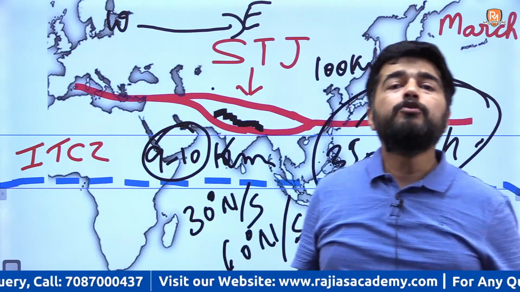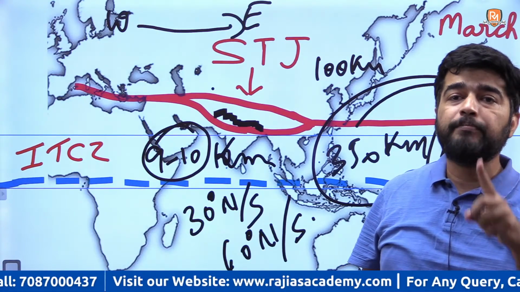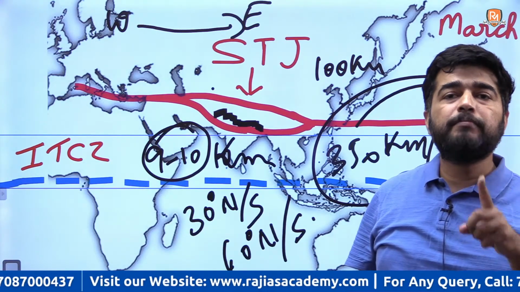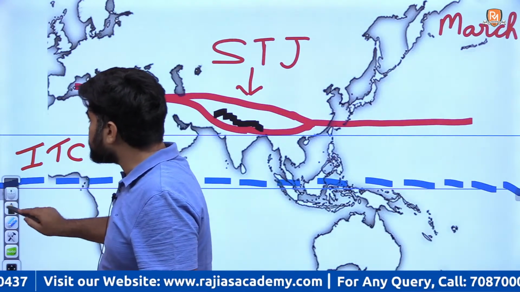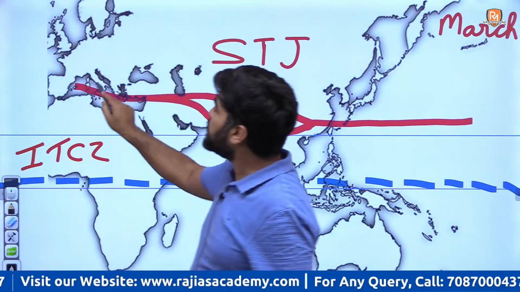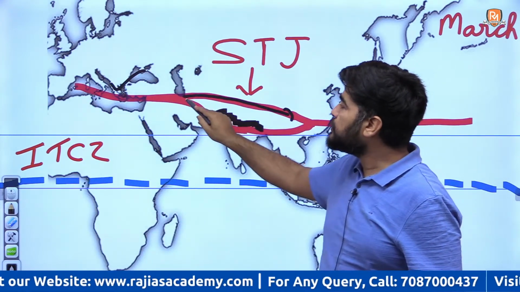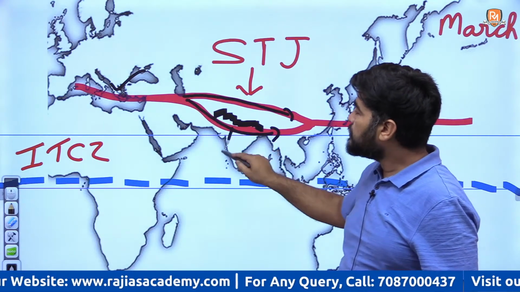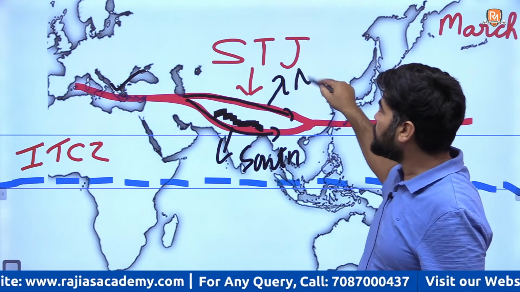Okay, now during the winter season, due to obstruction by the Himalayas, what happens? These subtropical jet streams, can you see the red line? The subtropical jet stream divides into two parts. One flows south of the Himalayas, one flows north of the Himalayas.